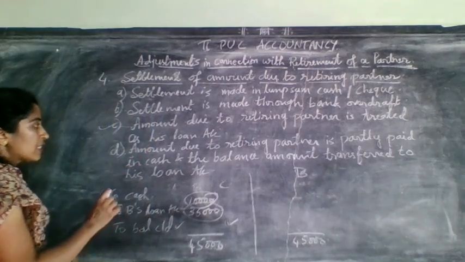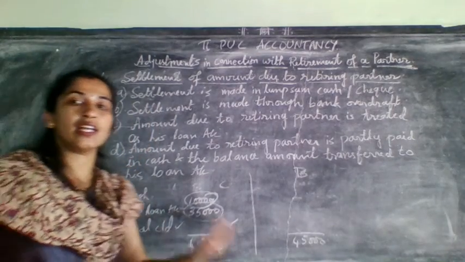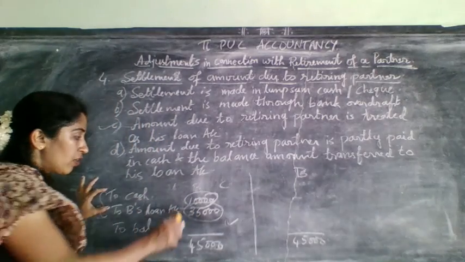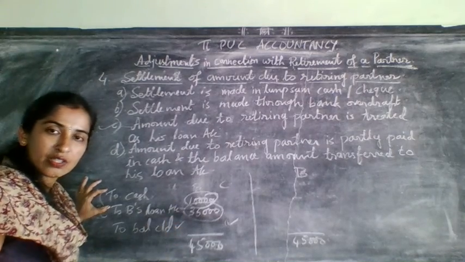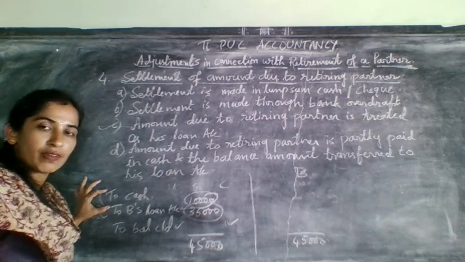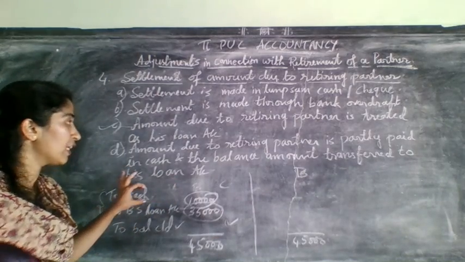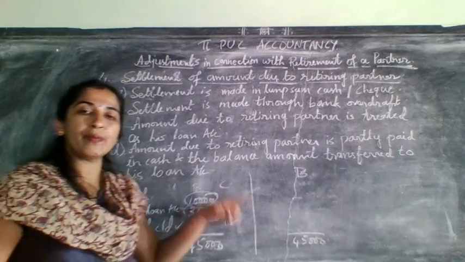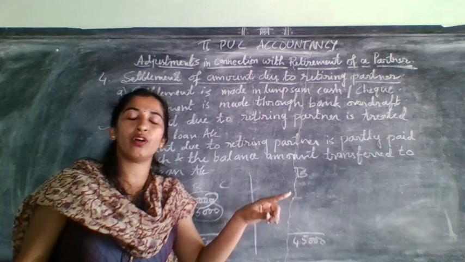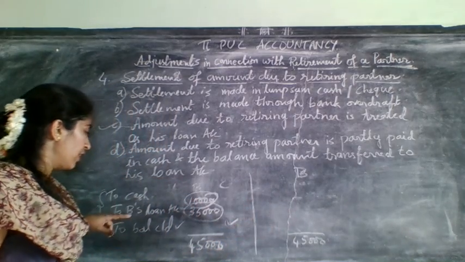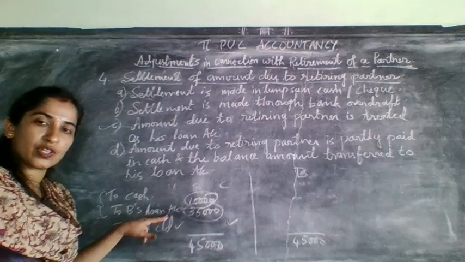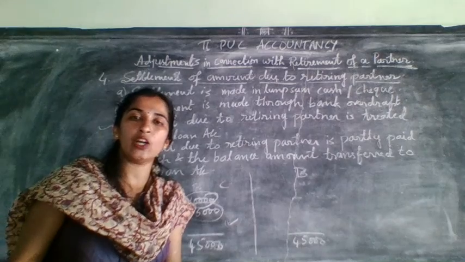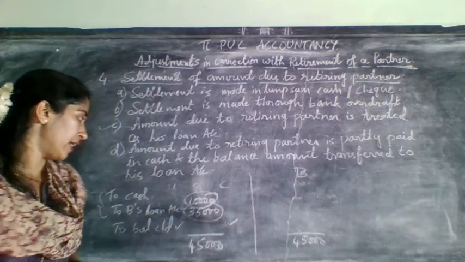When they give this fourth adjustment, that is partly in cash, partly to his loan account, your treatment here will come in 2 ways, and in the balance sheet also you need to treat it in 2 different ways. One, if they have given a cheque, then bank will come and this amount should be minused from the bank account on which side? Asset side of the balance sheet, and the remaining amount should be transferred to his loan account, and this loan account will be shown separately on the liability side of the balance sheet.